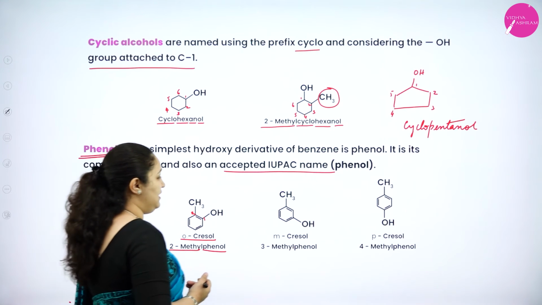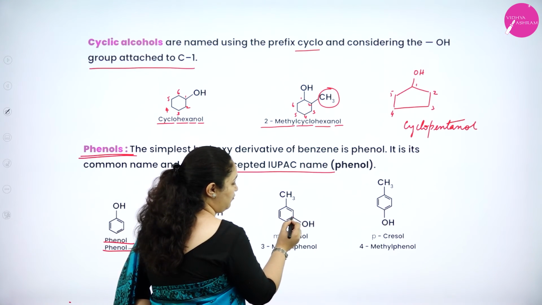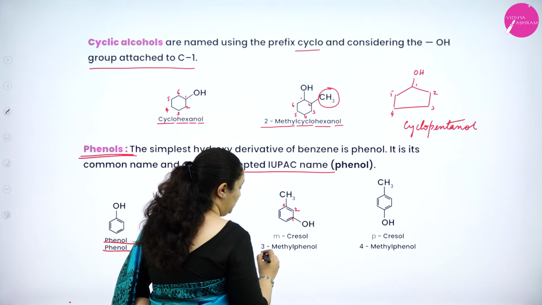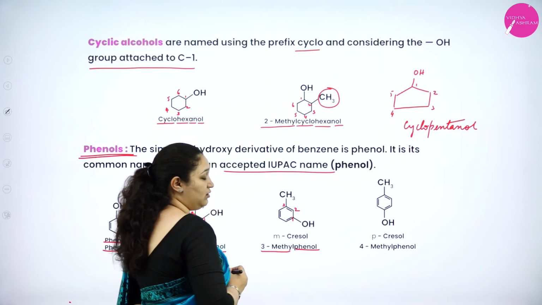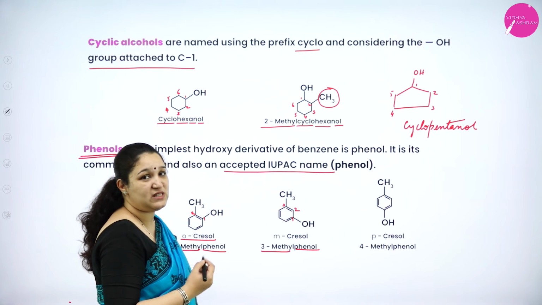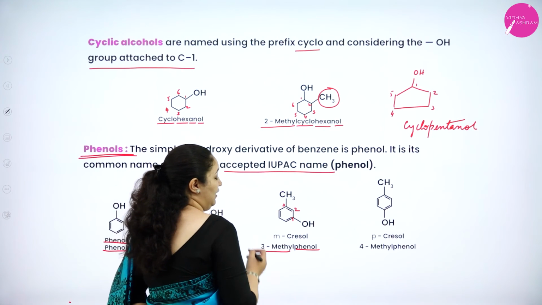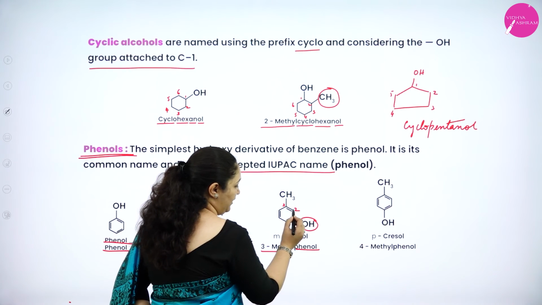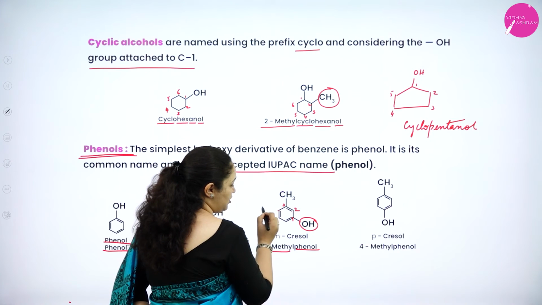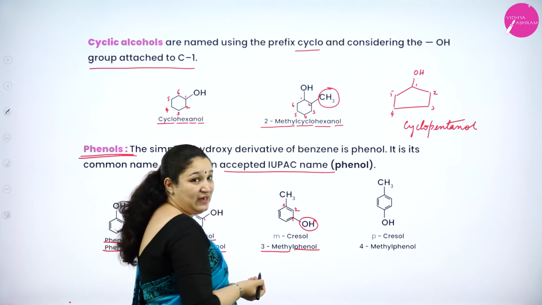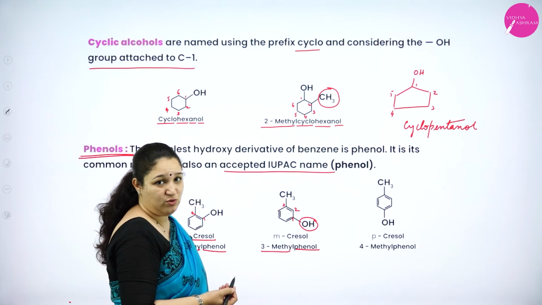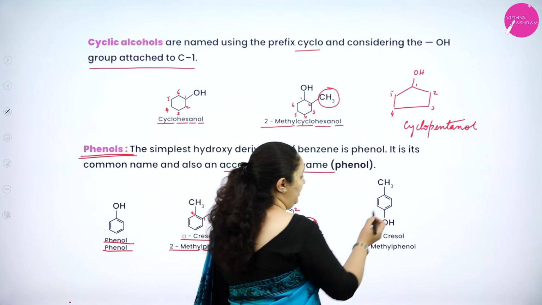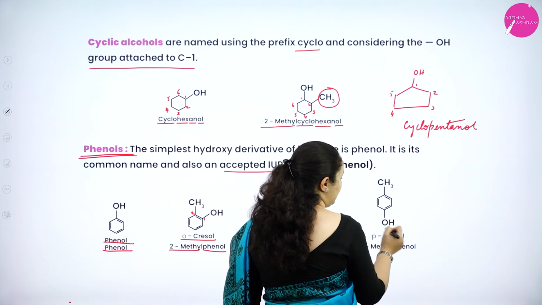Okay. So next one we'll see. Now this is the first OH group, first carbon atom if I take. This is second, this is third. Okay. So it is 3-methyl phenol. Third carbon atom has got a CH3 group, so it is 3-methyl phenol. But the common name is metacresol. Why? See, this is the first main substituent. These two are ortho positions. Opposite position is called para. So these two are called meta positions. In the meta position, the CH3 group is there. That's why metacresol. Okay.